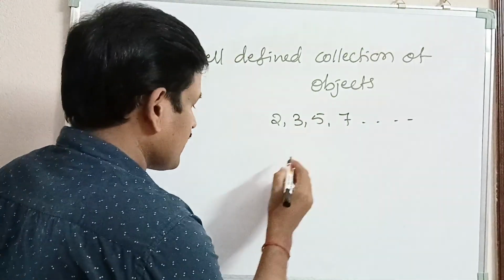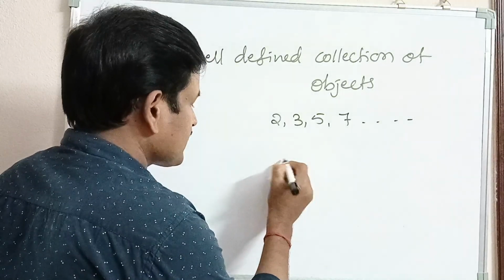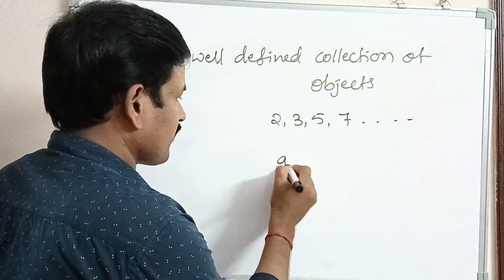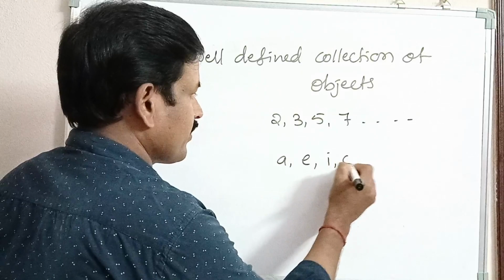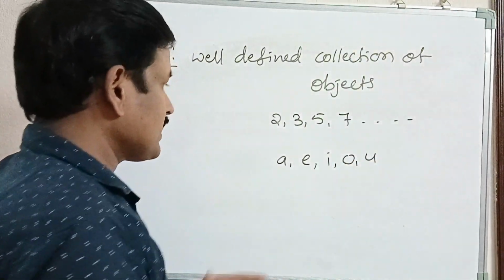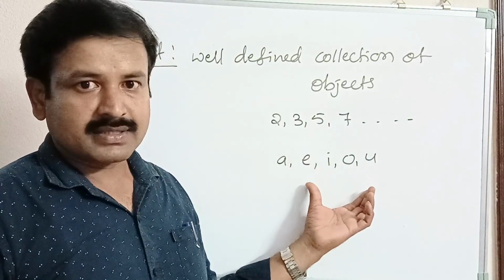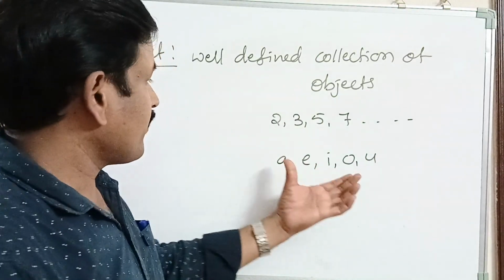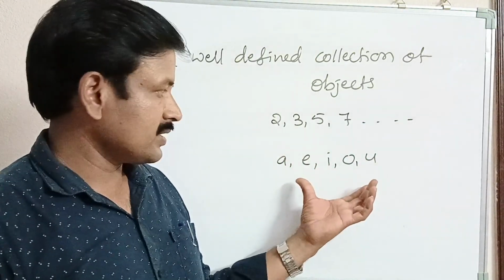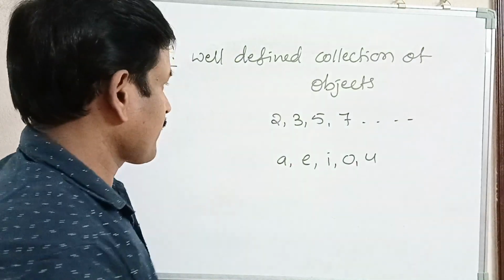Next, another example, the collection of vowels in the English alphabet, a, e, i, o, u. They have a common property, they are vowels in the English alphabet. It is a well-defined collection of objects, hence it is a set.